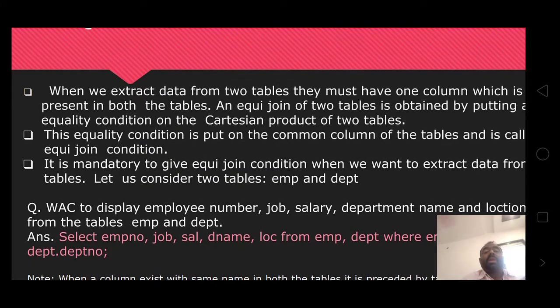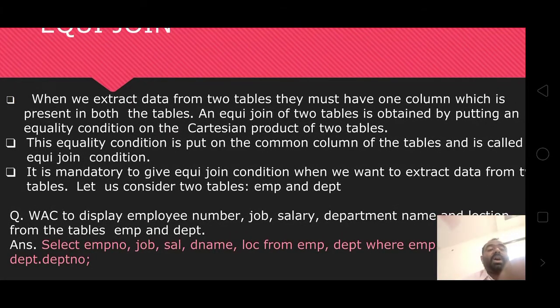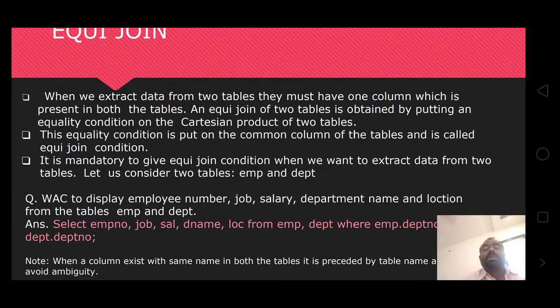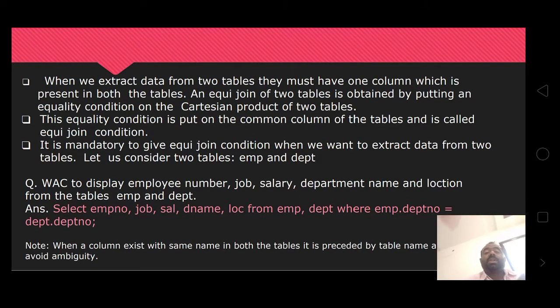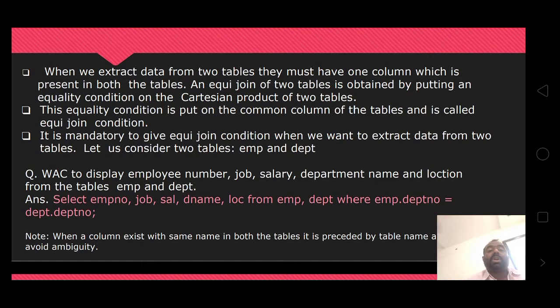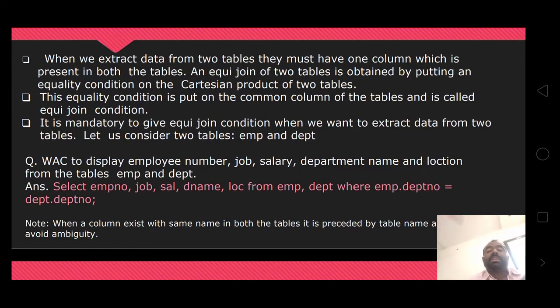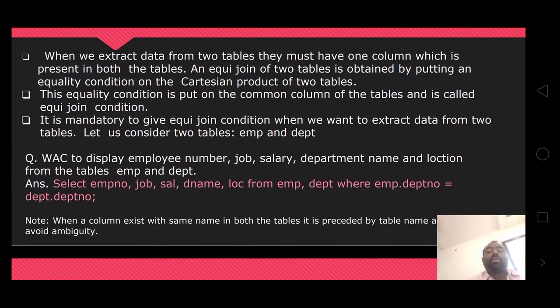When you extract data from two tables, they must have a column that is present in both tables. An equal join of two tables is obtained by putting an equal condition on the Cartesian product of the two tables. This equality condition is put on the columns of the tables, and it is called the equi join condition. It is mandatory to give the equi join condition when we want to extract data from two tables.